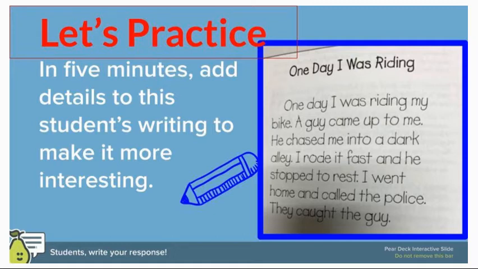They caught the guy. Students in our first hour class did an amazing job of adding details in 5 minutes that made this writing so much more interesting, and I know you can do the same thing.